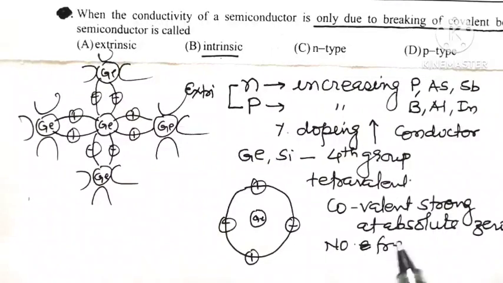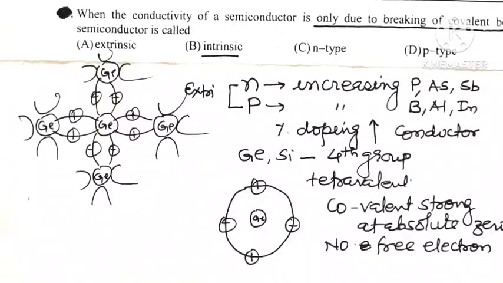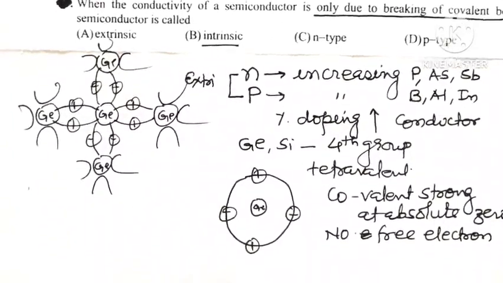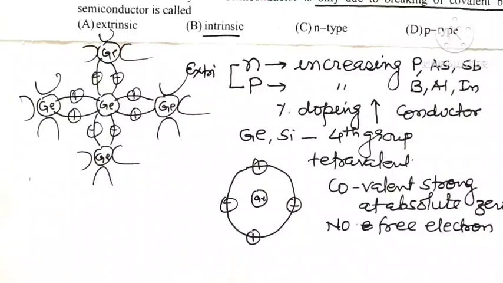No free electrons are available in intrinsic semiconductor, but at room temperature, as we increase the temperature of intrinsic semiconductor, what happens?